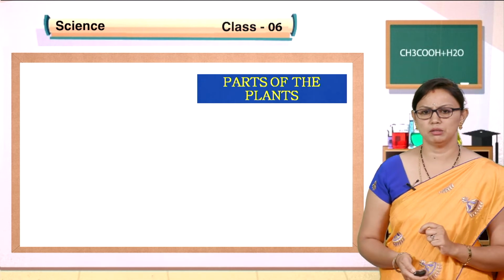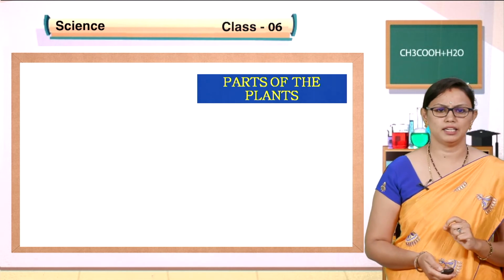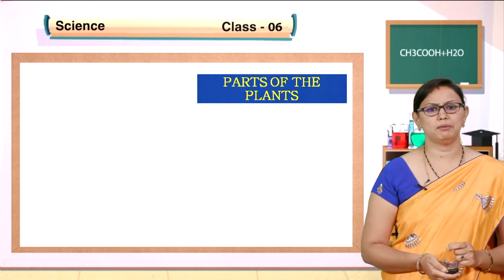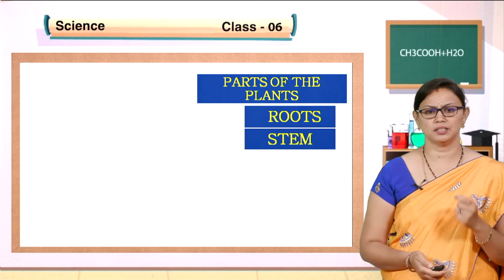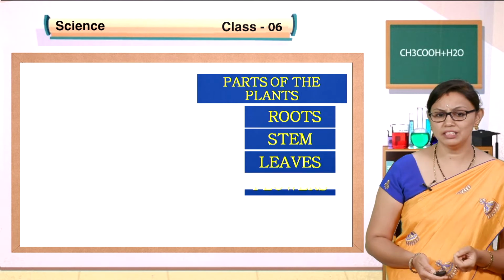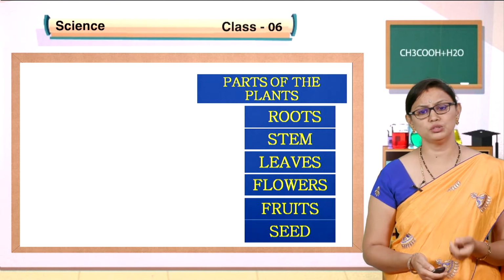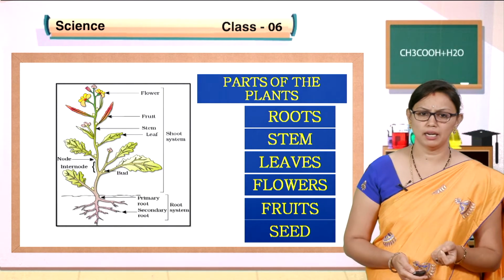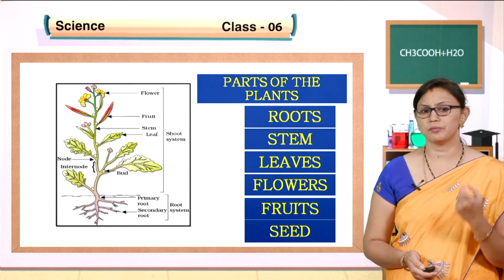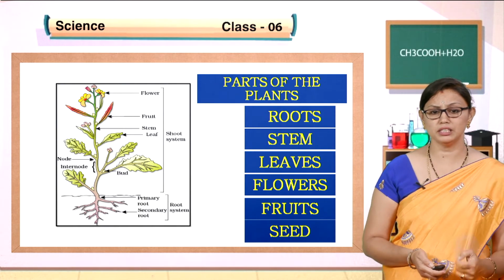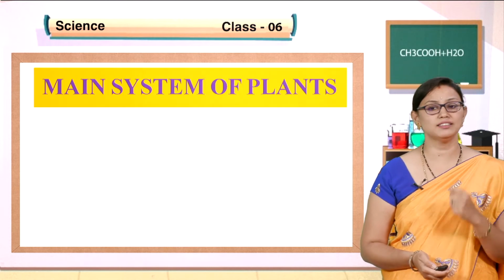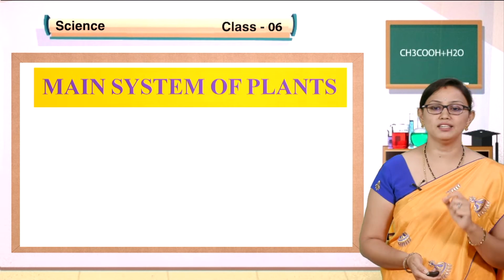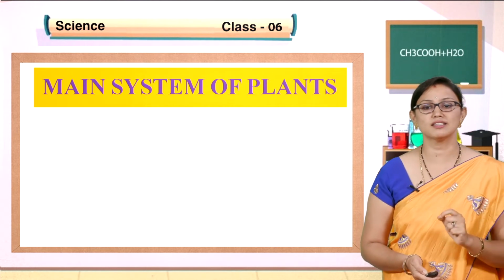Now we will study the parts of plants. As you know, what are the different parts of plants, children? Yes: roots, stem, leaves, flowers, fruits and seeds. So this is the basic structure of a plant. Which is the main system of a plant, among the different parts?